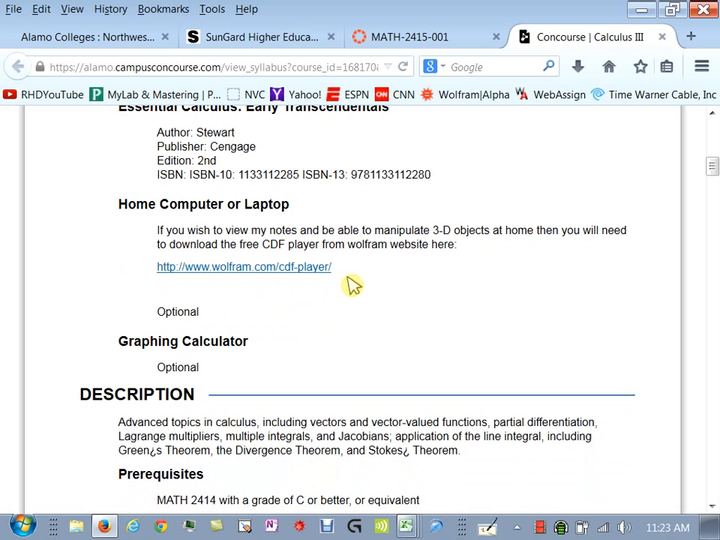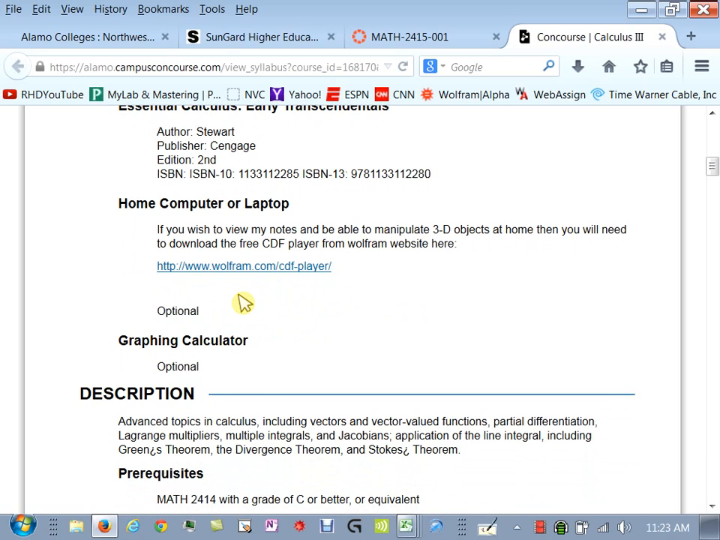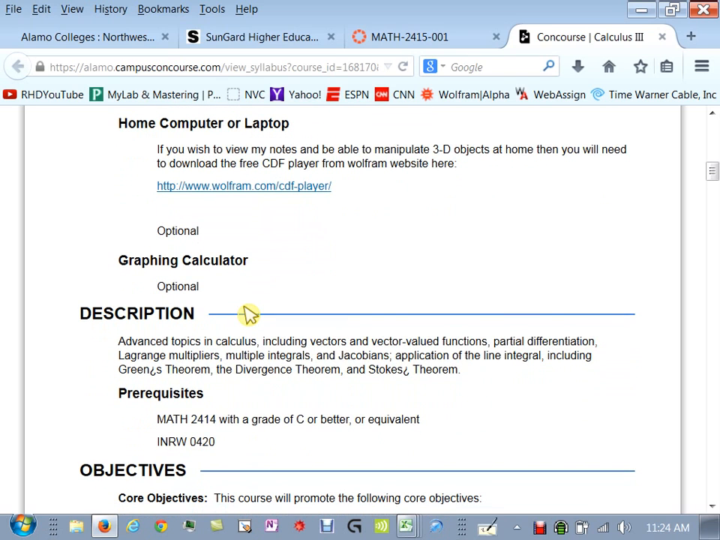Some other things you're going to probably want: use a computer at home to watch videos. I'll also be using animations during class, and there is a free player that you can download. And if you want a copy of all the animations that I use in class, you can just bring a flash drive to class and ask me for them. I'll give them to you. It contains the notes and the interactive diagrams that I use for the class. You also should have a graphing calculator. It's optional, but I recommend you have something.